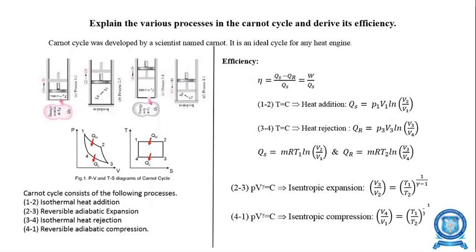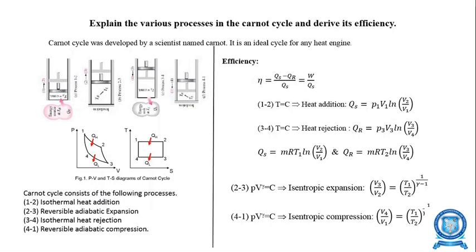Process 1 to 2 is an isothermal process where the temperature is constant. Therefore, the formula for Q, the heat transfer for the isothermal process, is P1 V1 ln V2 by V1. And process 3 to 4 is also taking place as an isothermal process. Therefore, for process 3 to 4 also, the temperature remains constant. Therefore, the heat rejection formula Qr is equal to P3 V3 ln V3 by V4.